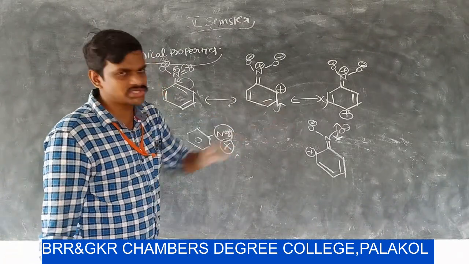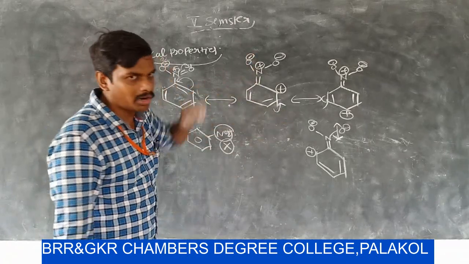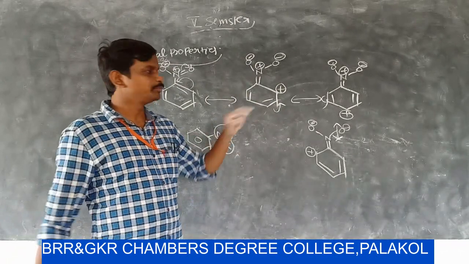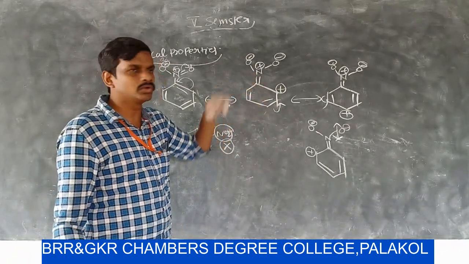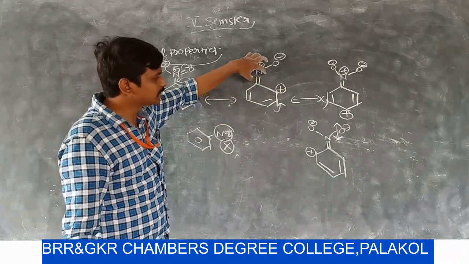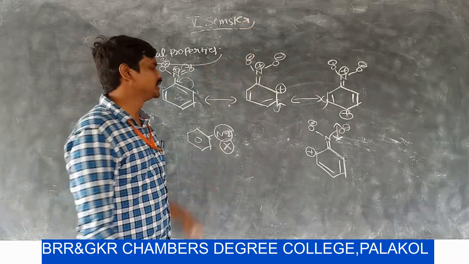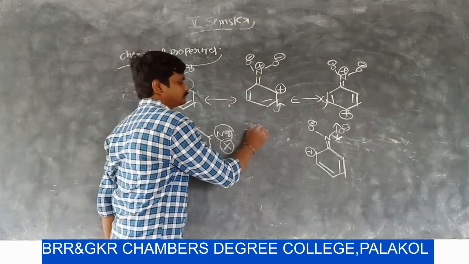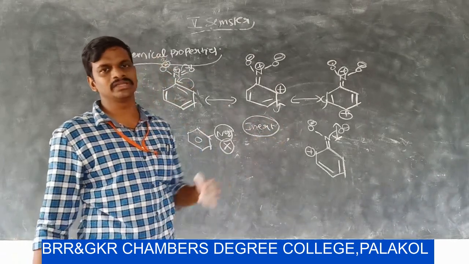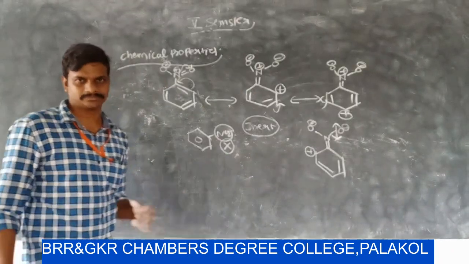By observing these resonance structures, the carbon and nitrogen get a double bond. Due to the double bond character between the carbon and nitrogen atoms, it does not migrate from the molecule, so it is inert.